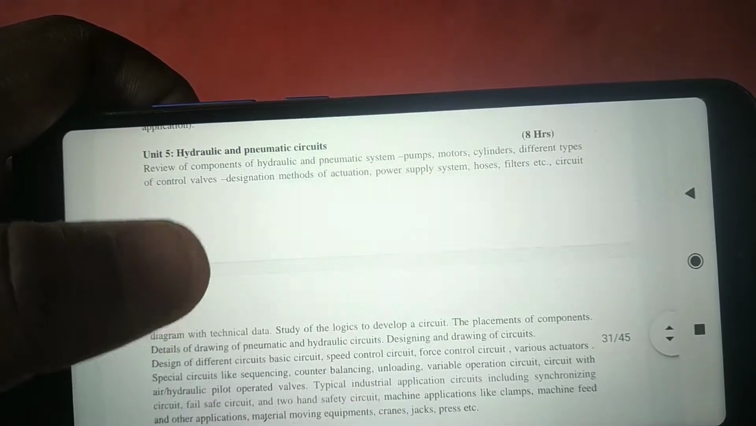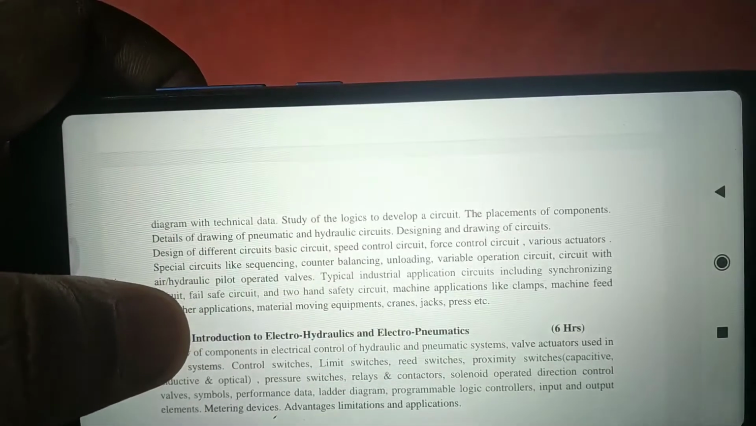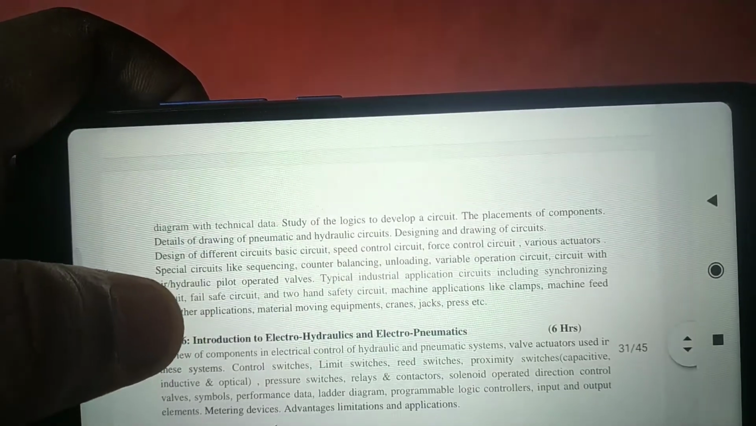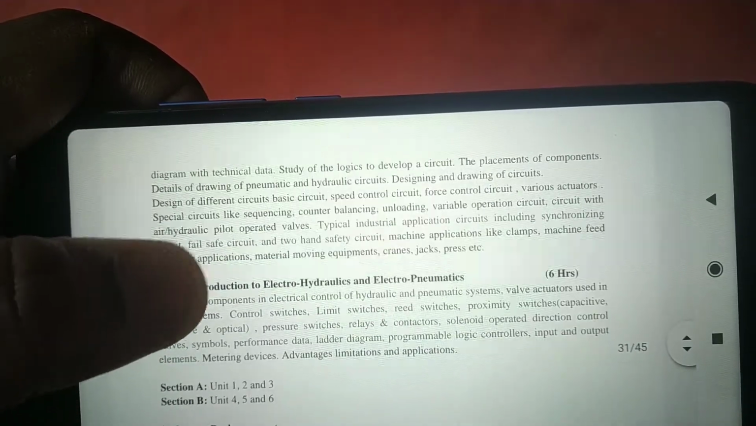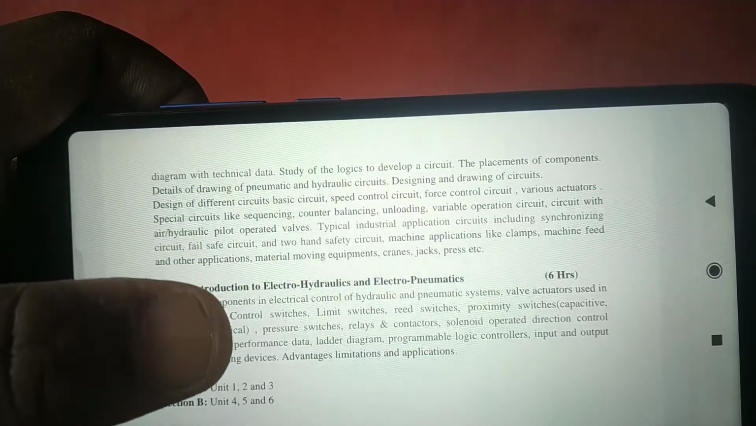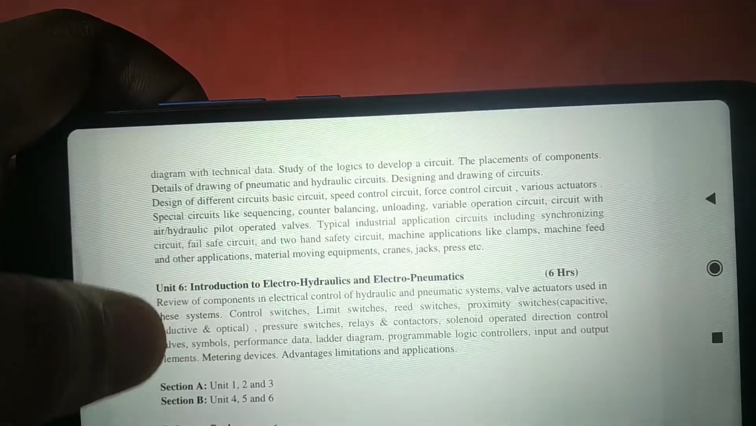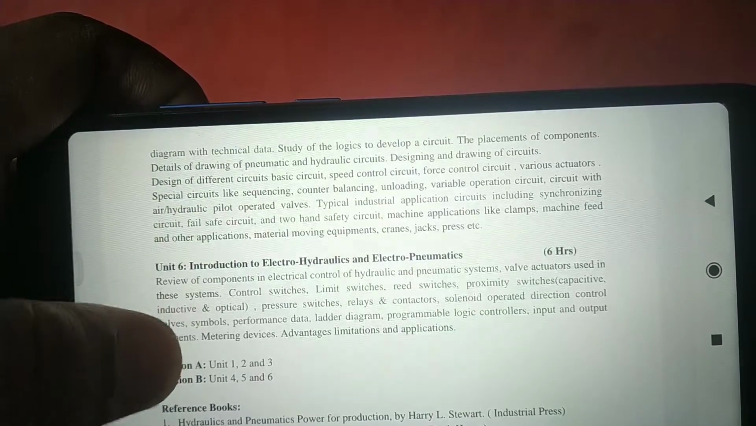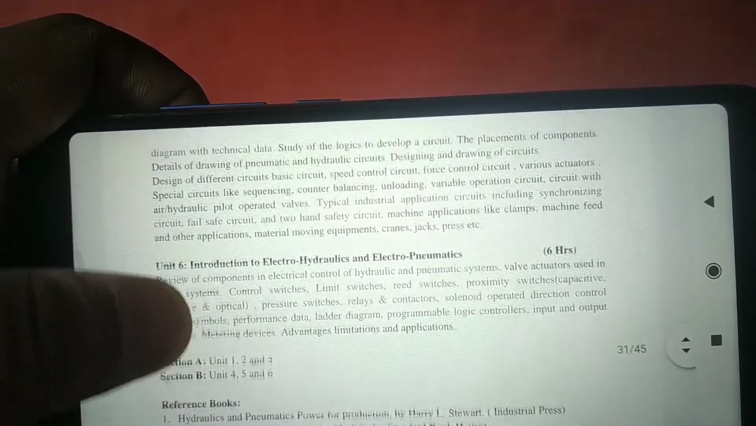For hydraulic and pneumatic circuits, you have to study the meter in and meter out circuit for speed controlling of actuator, and these two important synchronizing and sequencing circuit, counterbalance and unloading valve circuits are also important.